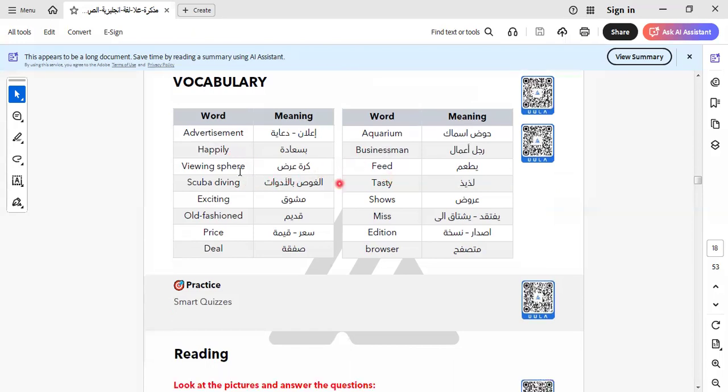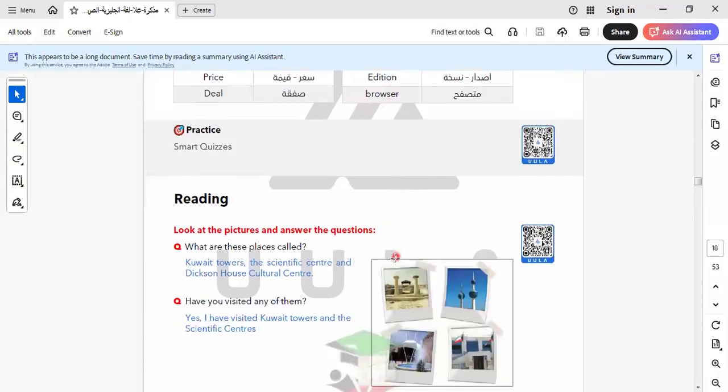Let's continue our unit. Here we have happily, businessman, viewing sphere, feed. Here is scuba diving, tasty. We have exciting, and I think I explained before the difference between adjective ed and adjective ing, and explained it several times. You can return to the videos and revise what we told before. Here we have shows. We have here old-fashioned. Here miss. Here price. Here is edition, deal, browser. Okay, let's go to another one here.